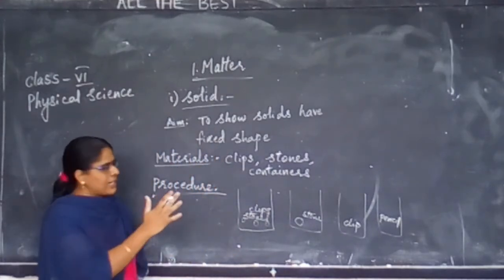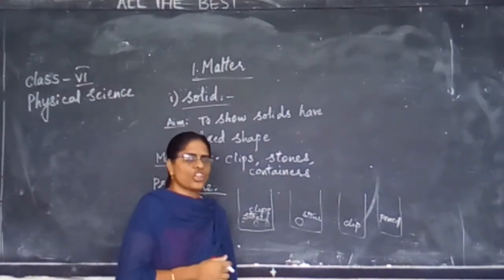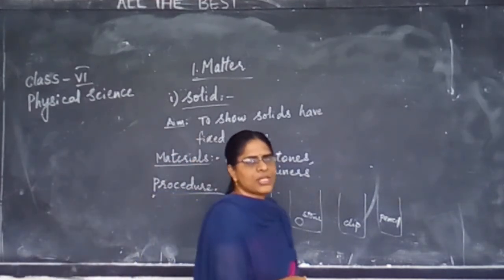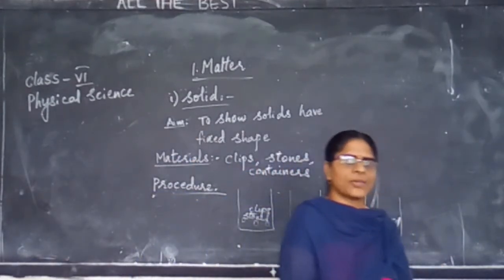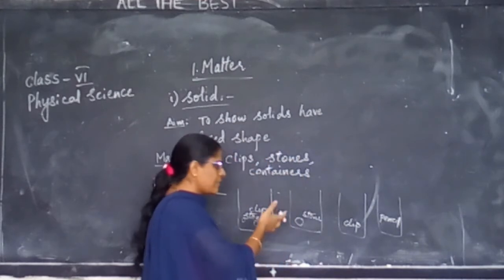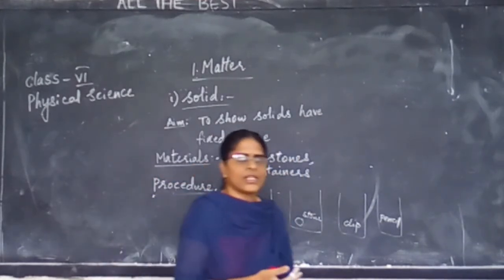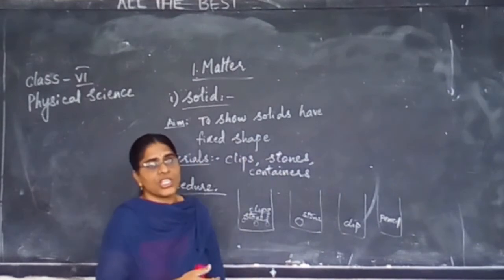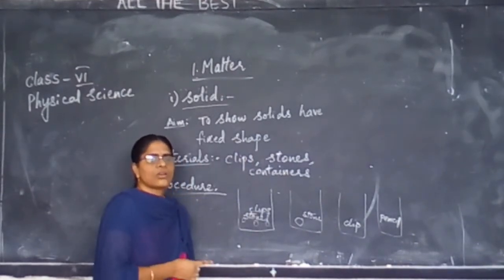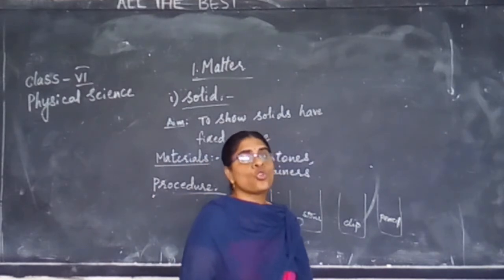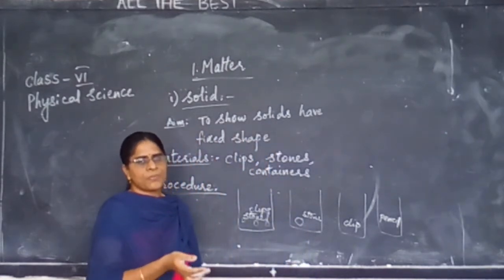Now in different containers, I have placed different objects. Leave it for some time, and after some time, observe all those things one by one on the ground and check whether there is any change in the shape. There will be no change in the shape.